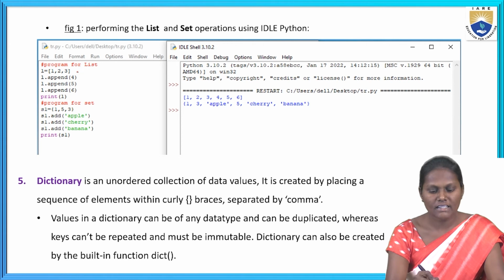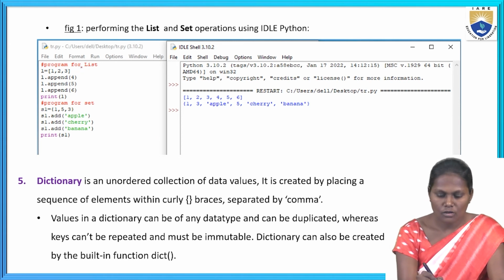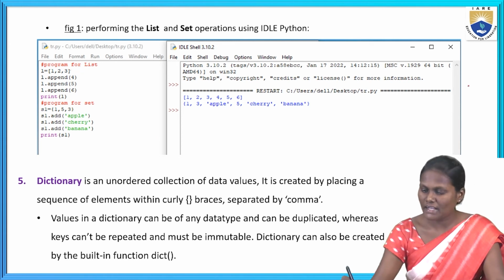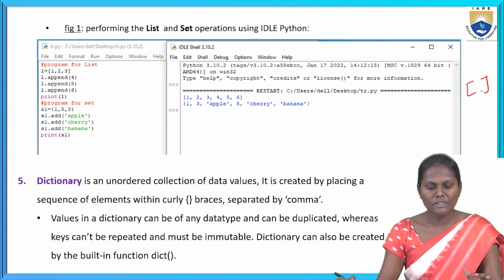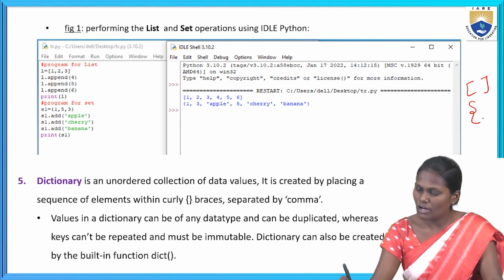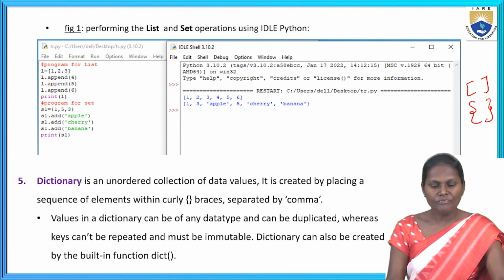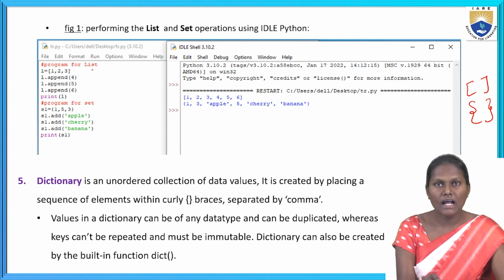In list, I had used the square brackets, while coming to the set, I had used a flower bracket. Okay. Next, list: I can give 1, 2, 3, whatever values I had written here. Next, coming to the set also, I can give 1, 5, 3. Okay, I had given 1, 5, 3.